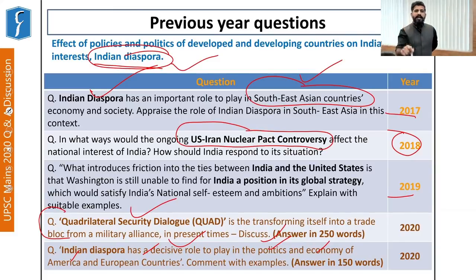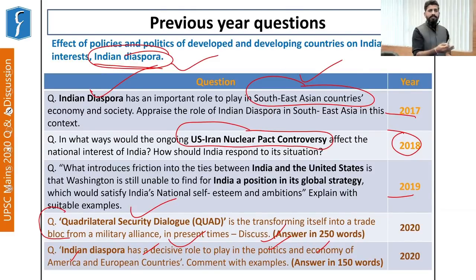The vice president that has been elected is Kamala Harris. She is a person of Indian origin. Again, this highlights the importance of the Indian diaspora living in the United States of America. So we see that, and as far as Canada is concerned, which is also a part of America, there are very important communities. The Sikh community has a very important role to play in Canada.